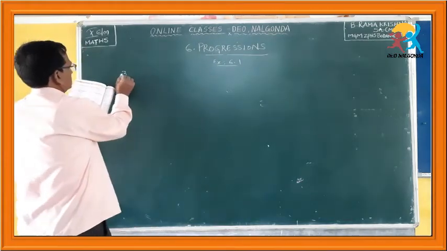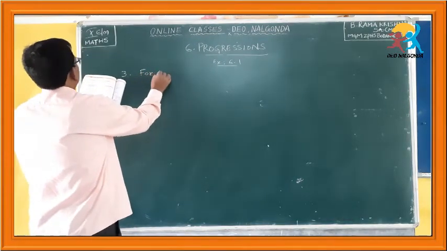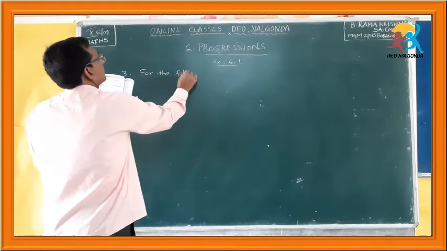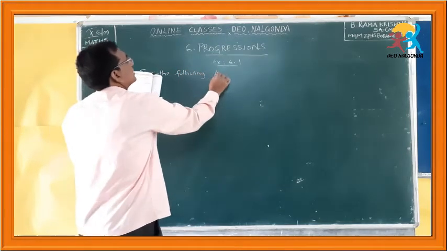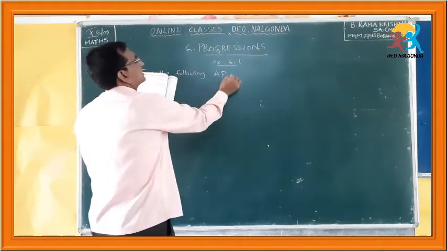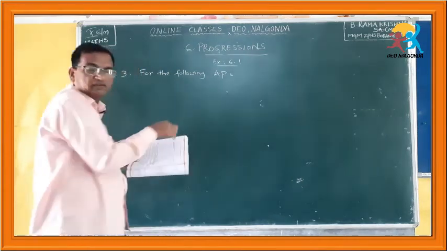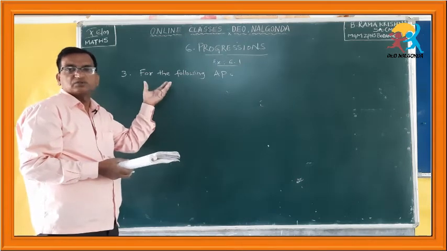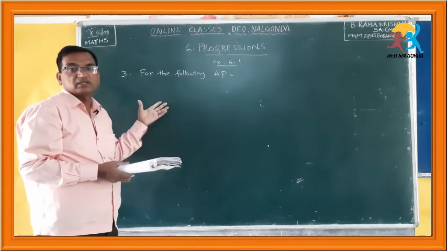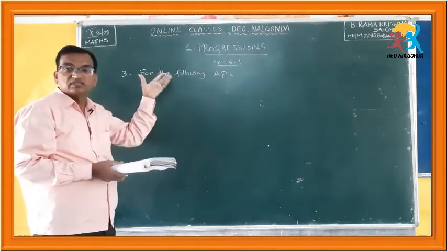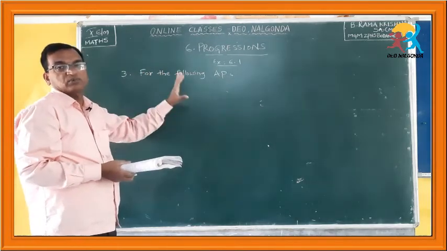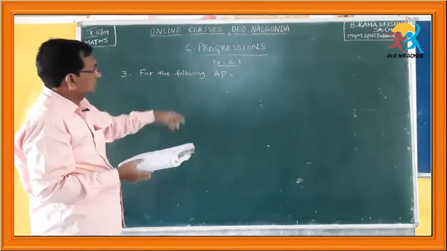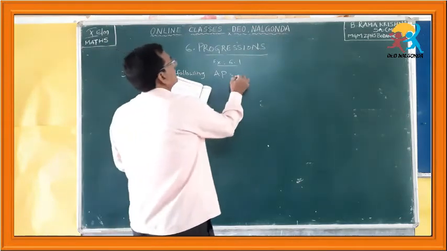So I am writing the question here. For the following APs, meaning arithmetic progressions, the given things are arithmetic progressions. You need not check whether they are arithmetic progressions or not. He is himself giving that they are arithmetic progressions.